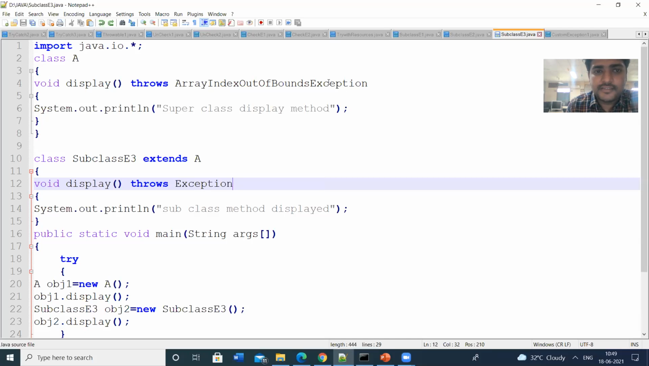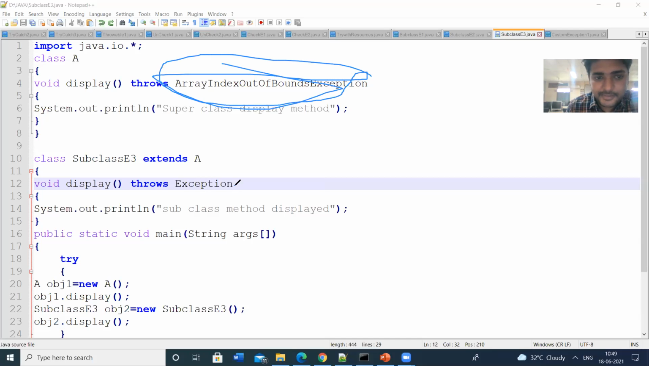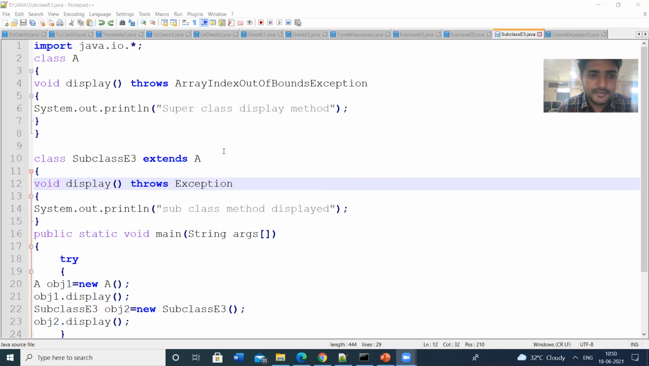Array index out of bound is a subclass exception. This is a subclass. Exception is a superclass. This cannot be possible. In the subclass methods, we have to use the subclass exceptions only. So let us modify this. So the subclass cannot throw any exception. This is one case. So let us save this.